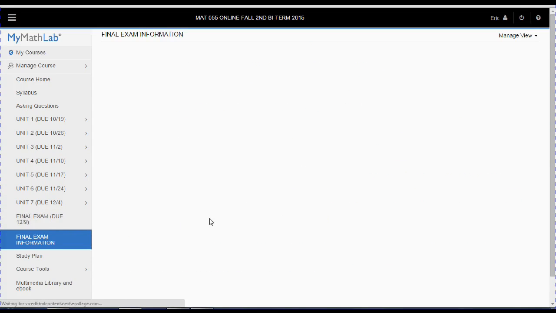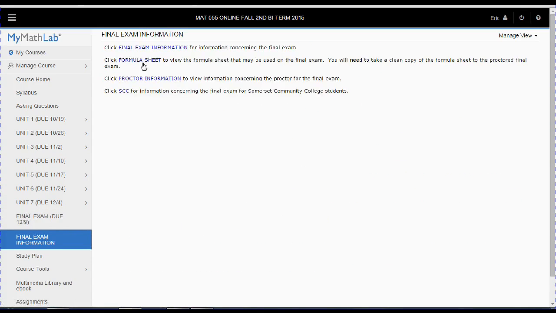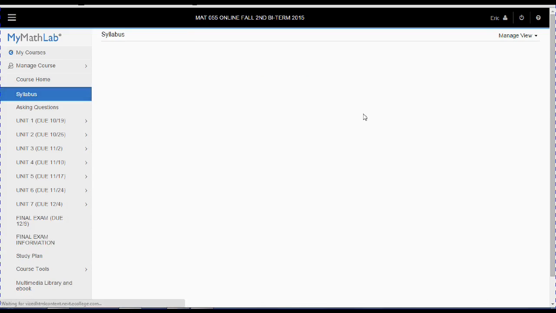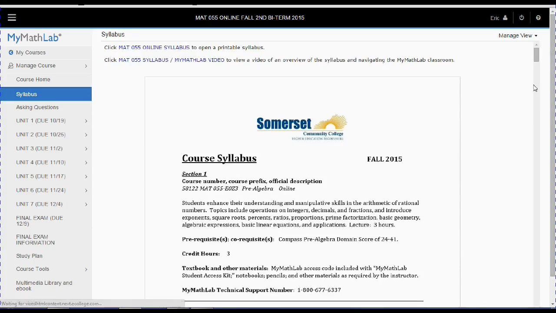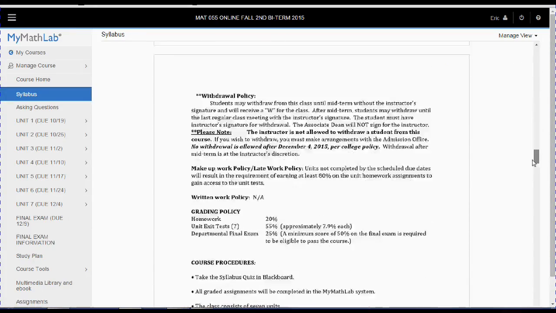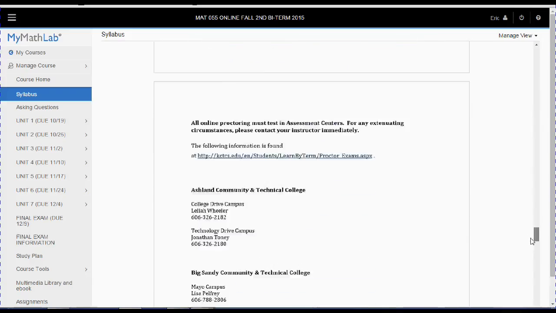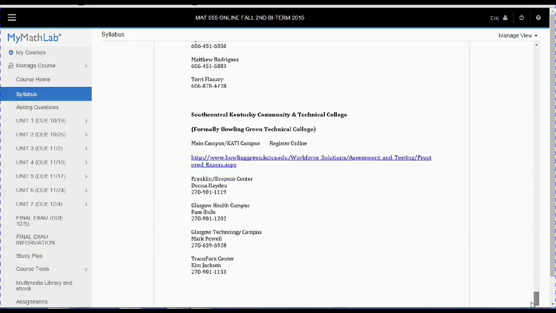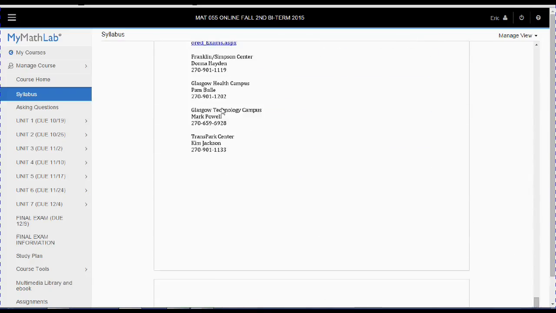Final exam information. There's the formula sheet once again. You want to take a clean copy with you. Make sure there's nothing written on it. The proctors will be asked to check it out. Make sure it's the same thing that's here. If you're a Somerset student, click on this for your proctor information. The syllabus also has proctor information. It's at the very bottom, the syllabus, which I'm going to show you once again, but I just want to make sure I went over it.